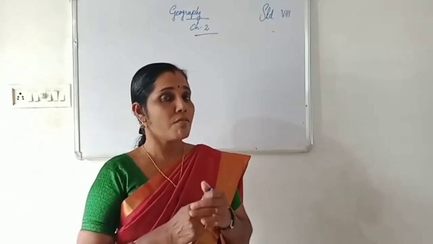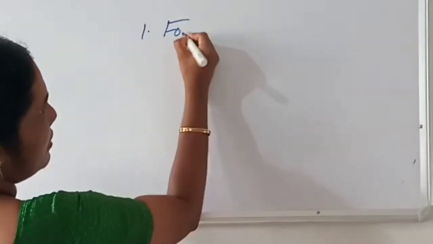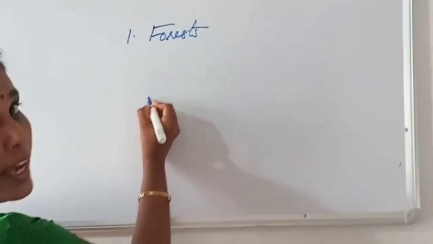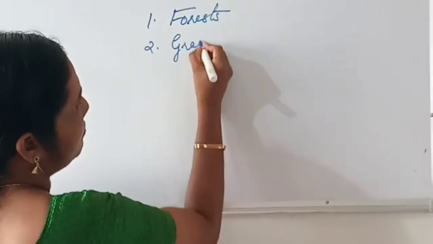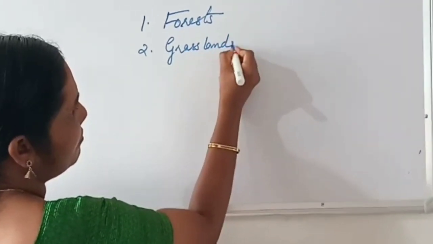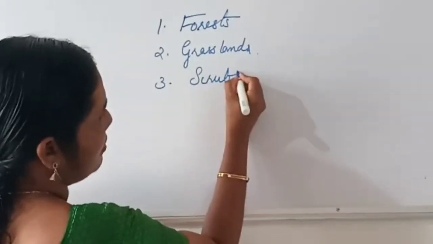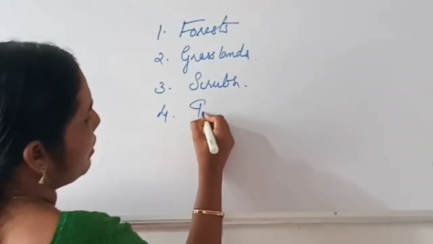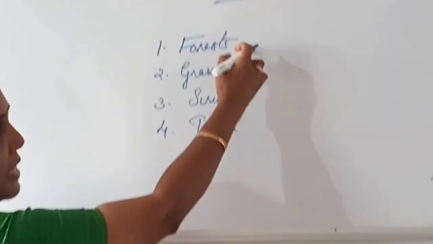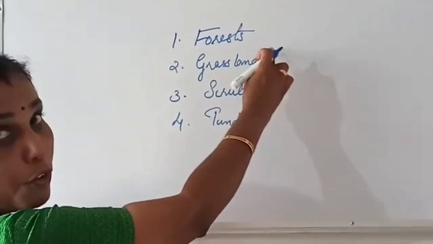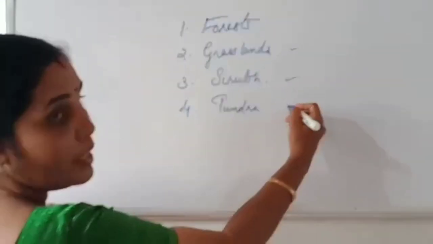What are the major vegetation types? First one, forest. Okay. Second one, grasslands. Third one, scrubs. Fourth one, tundra. Okay. These are the major vegetation types.